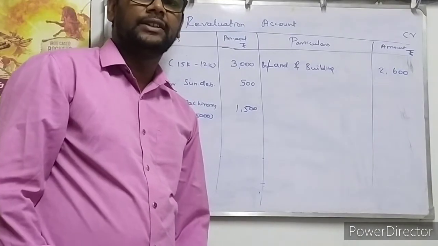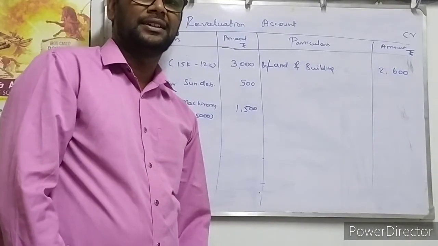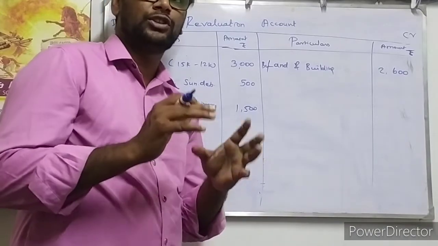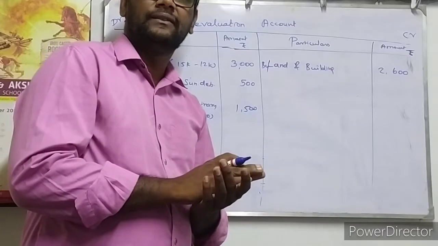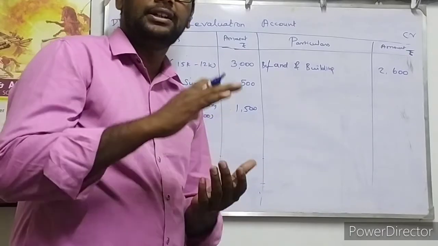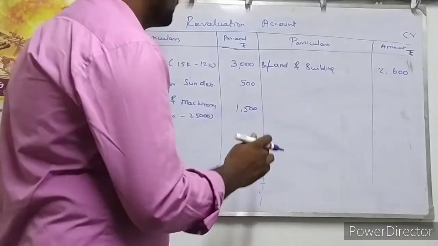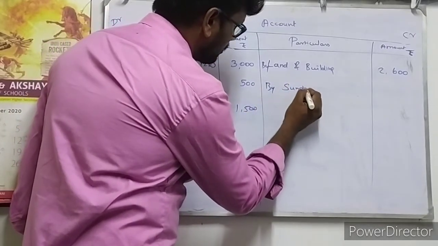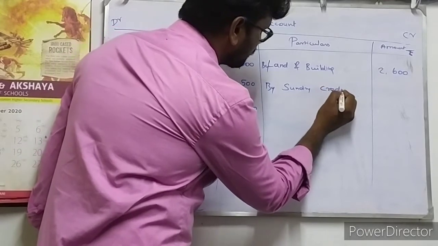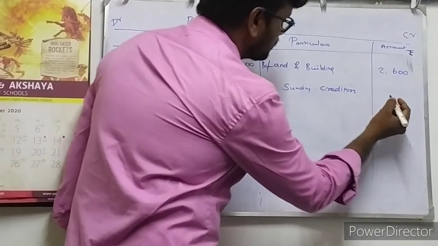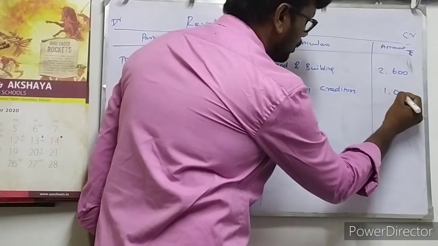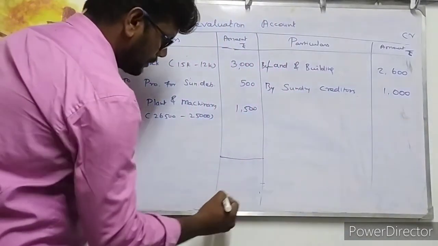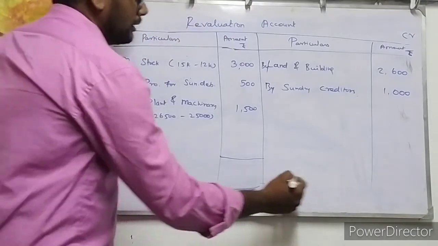In the additional information they gave sundry creditors as 14,000 only. But as per our previous year balance sheet, it was 15,000 rupees. So 1,000 rupees worth of sundry creditors is decreased. When liabilities are decreased, that will be entered on the credit side of the revaluation account, by sundry creditors, 1,000 rupees. 1,000 rupees worth of creditors is decreased. So no more information, only this information they have given.